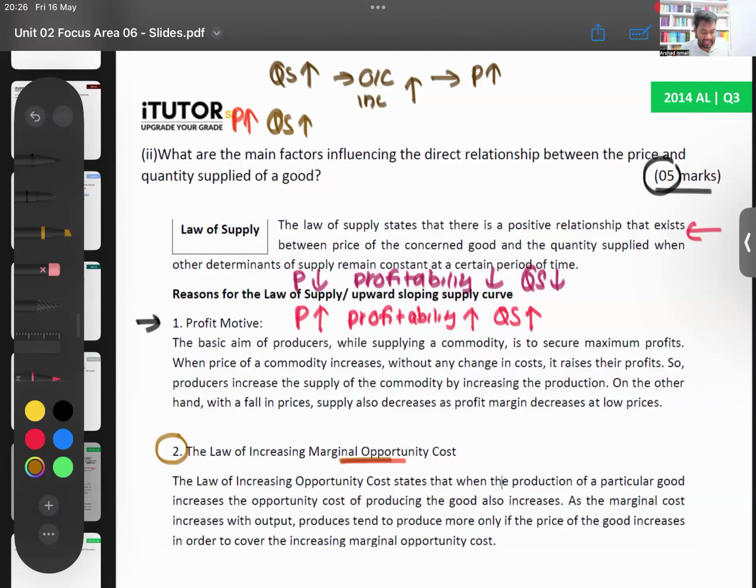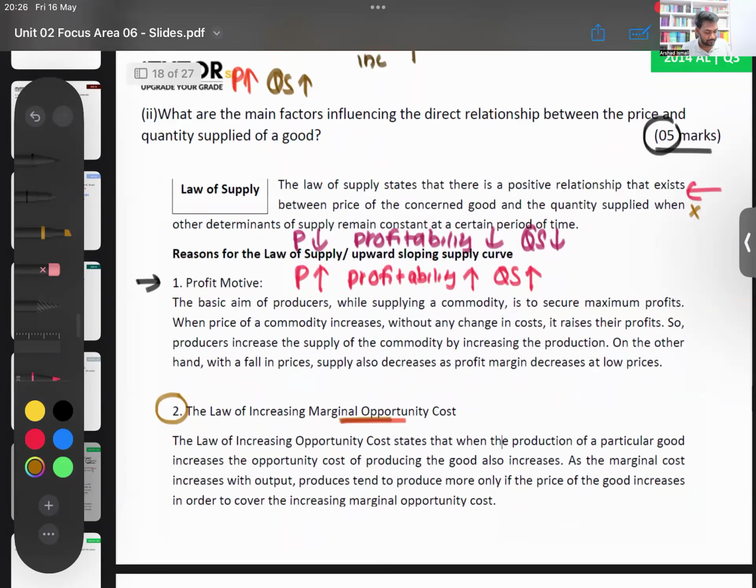Okay, so that's that. You don't have to talk about the law of supply much, Lamai. We've explained the two reasons. That will be fine. Then we'll go to the next one.